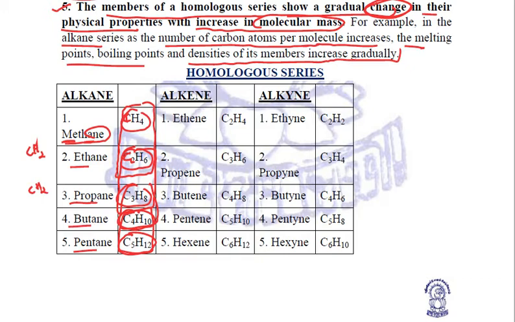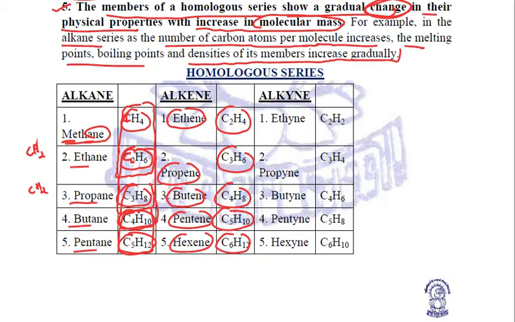So the homologous series of alkenes starts with ethene, and the formula is C2H4. The next homologue is propene, formula C3H6. The next is butene, formula C4H8. The next is pentene, containing 5 carbon atoms, formula C5H10. Then hexene, C6H12, and so on. We'll have heptene, octene, nonene and decene. Now they belong to the same homologous series.